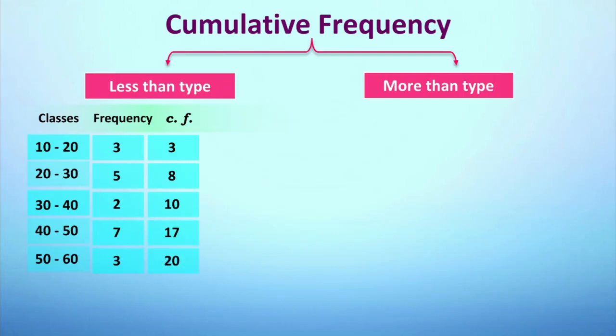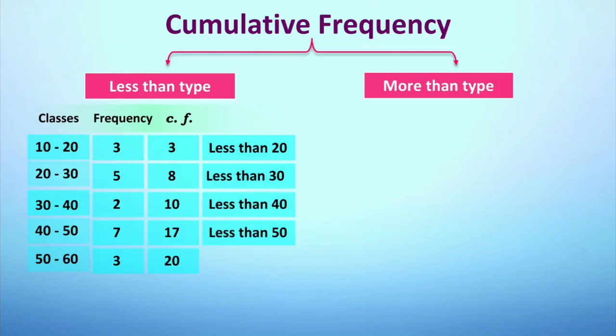We can see the less than type is arranged in ascending order. That means smaller value first and the bigger value comes subsequently down that. And it answers few questions such as how many students are there below 20, or how many students are there below 30, or it can answer how many students are below 50. Seeing the table, you will be able to answer such kind of questions.